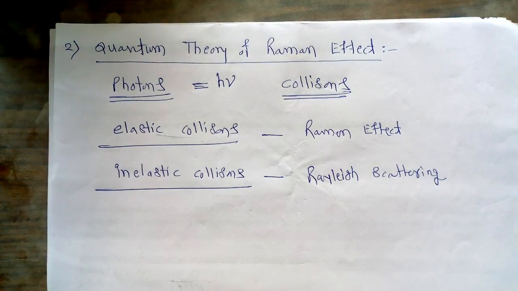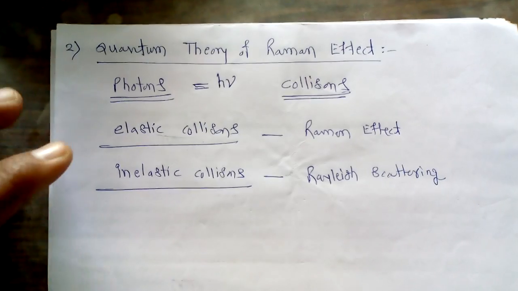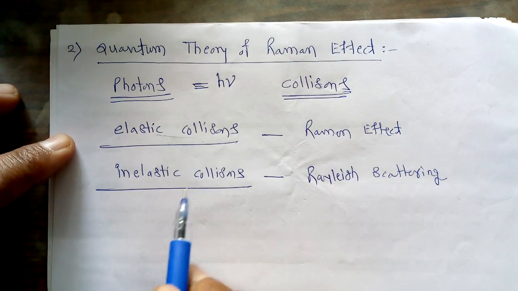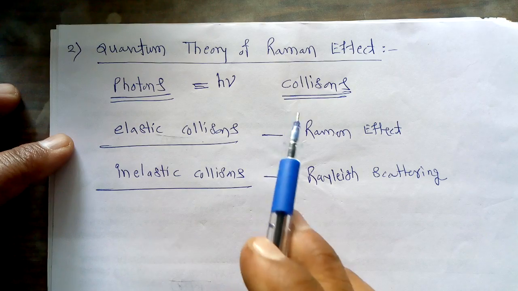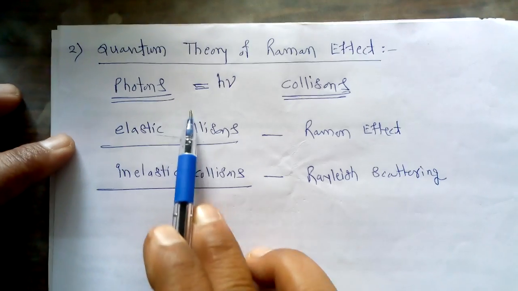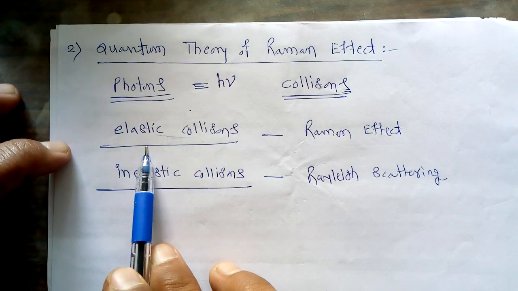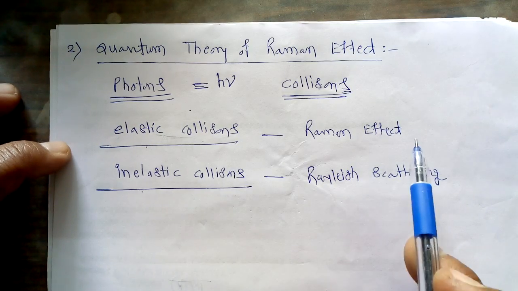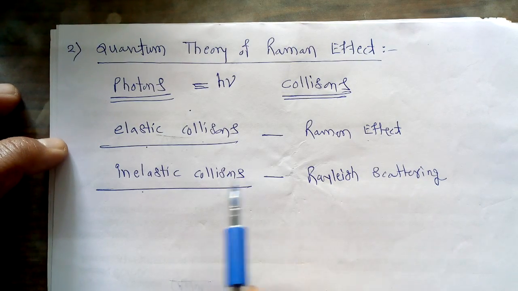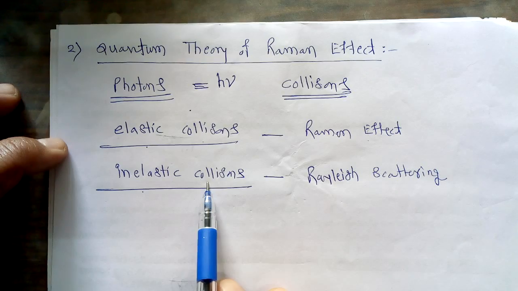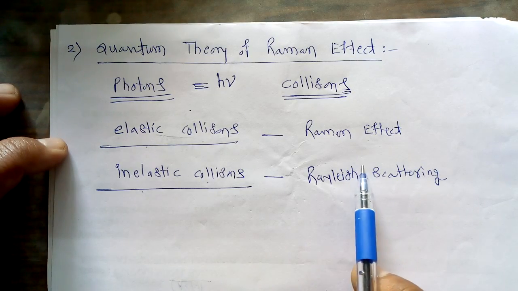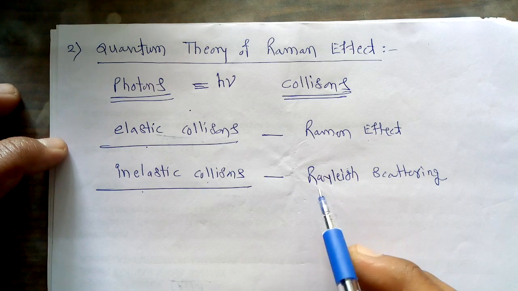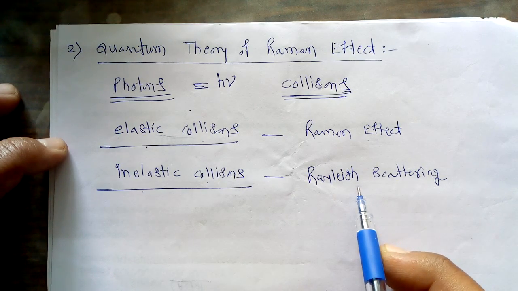So these are the two types of collisions that can take place whenever incident radiation interacts with a particular molecule through collisions between the molecule and these photons. First is an elastic collision, second is an inelastic collision. Due to elastic collision, the Raman effect takes place, and due to inelastic collision, Rayleigh scattering takes place.